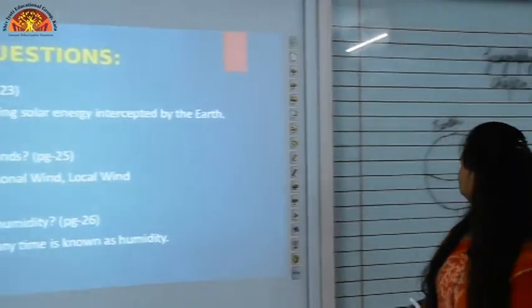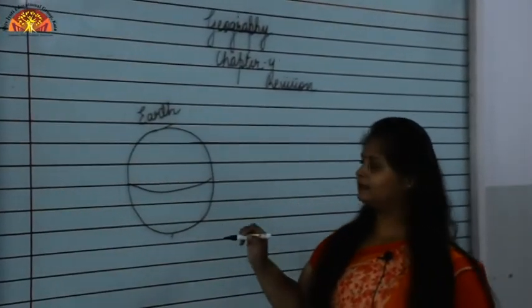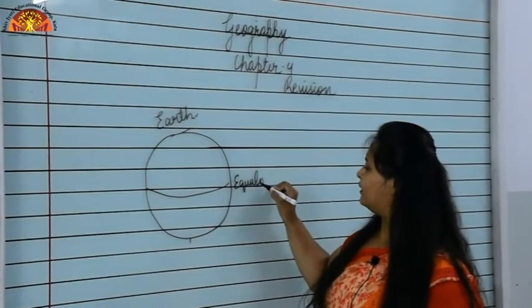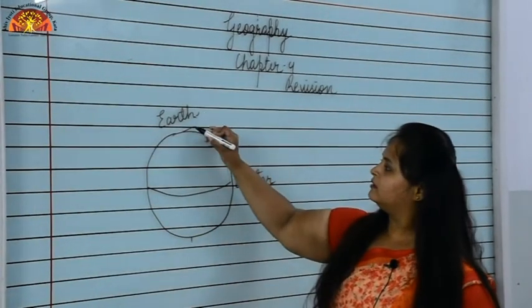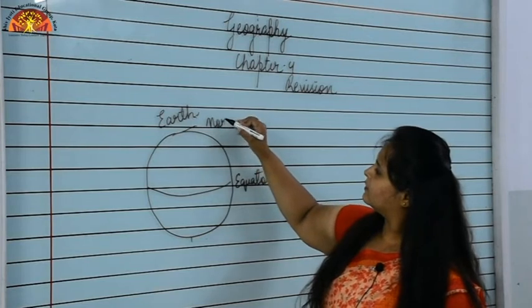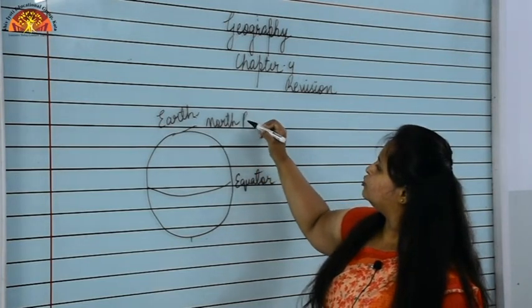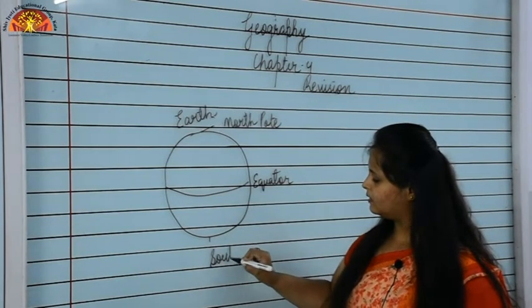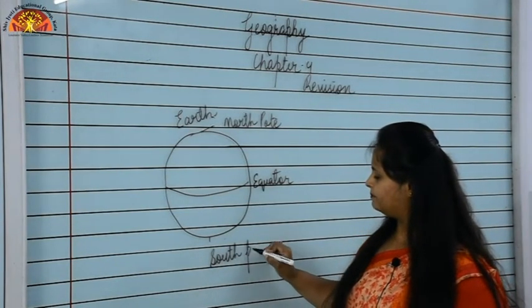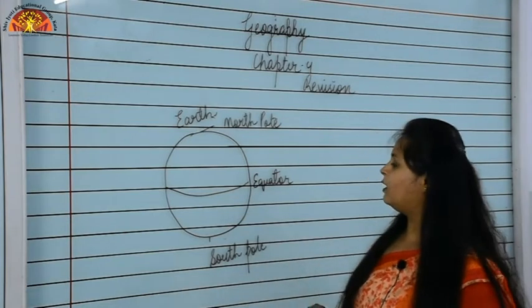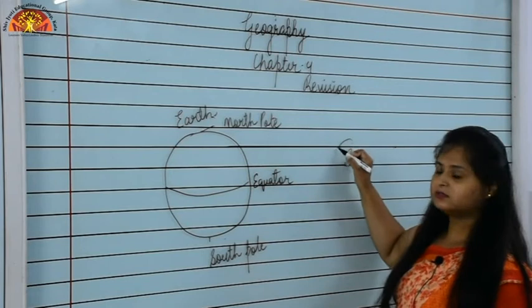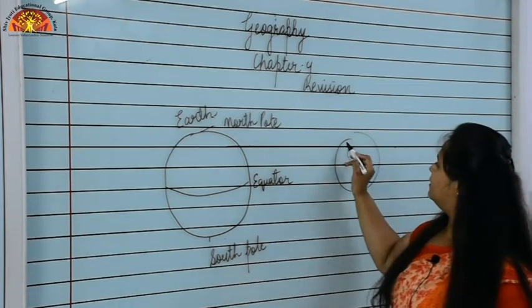Let me explain you. See, our planet is there, earth, and this is equator. Okay, this is north pole and here south pole. Now what happened when the sun rays fall?